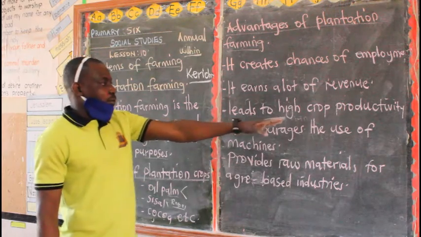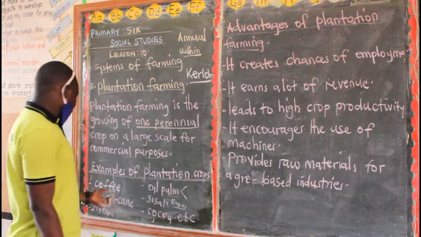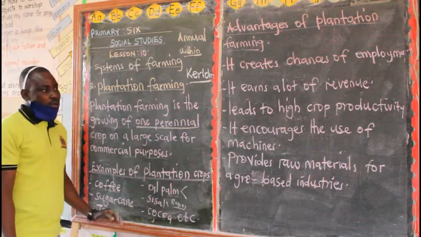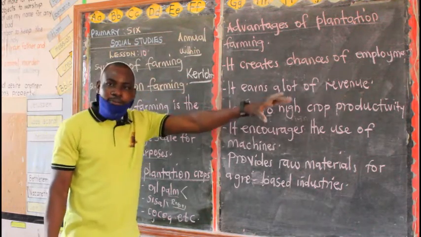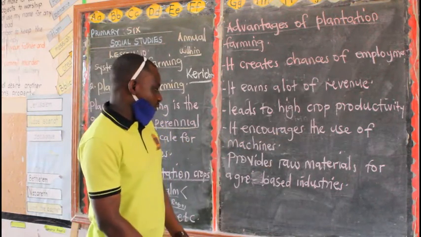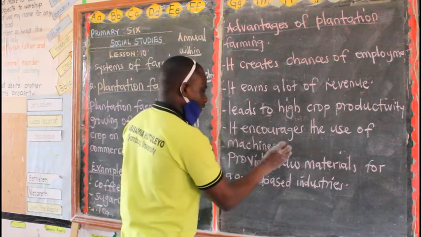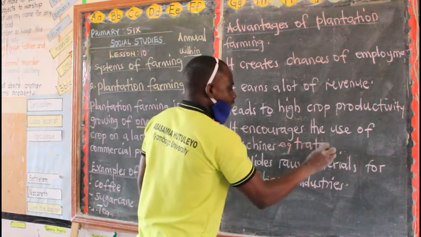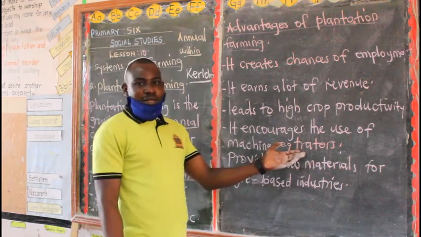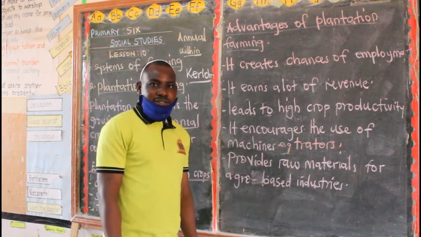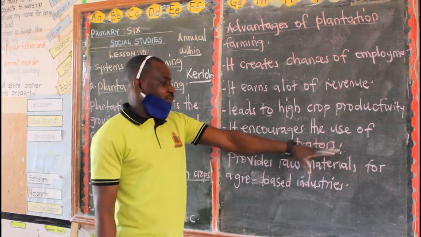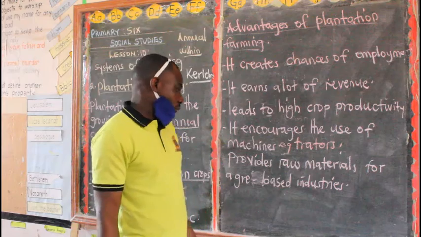Then it leads to high crop productivity. Remember, you are growing only one crop on a large scale, purposely for sale. So this leads to high crop production. Then you are going to use modern methods of farming, so you are going to use machines, e.g. tractors. It encourages the use of machines. When you are weeding, you can weed using tractors. When you are planting, you can also plant using tractors. But when it comes to harvesting, they are going to employ people.